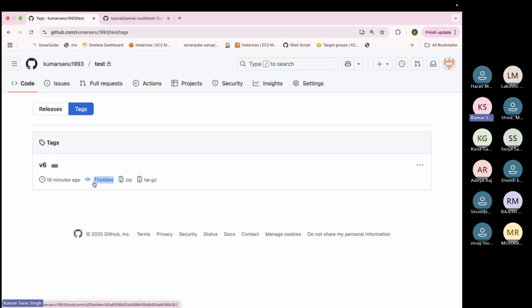Tag is clear. Now let's say I decided that this commit is missing some file. Now I want to make some more commits. Then what do I have to do? What should be our approach? Anyone else?